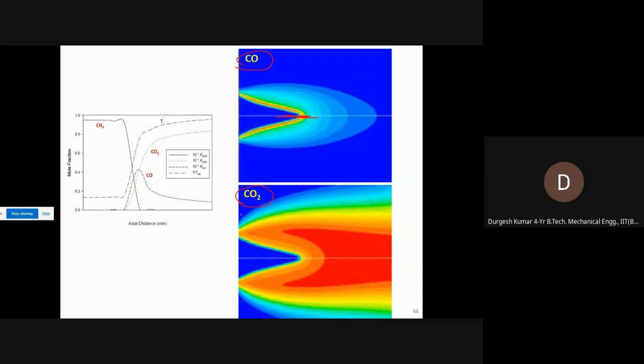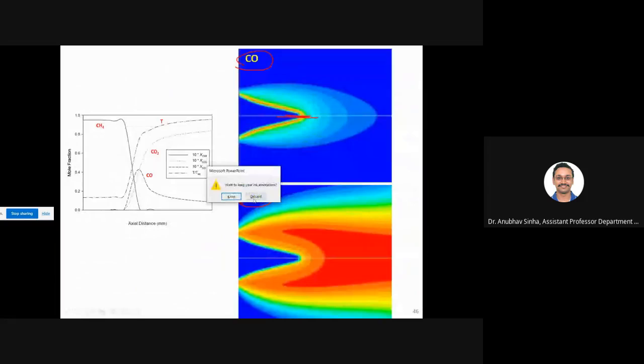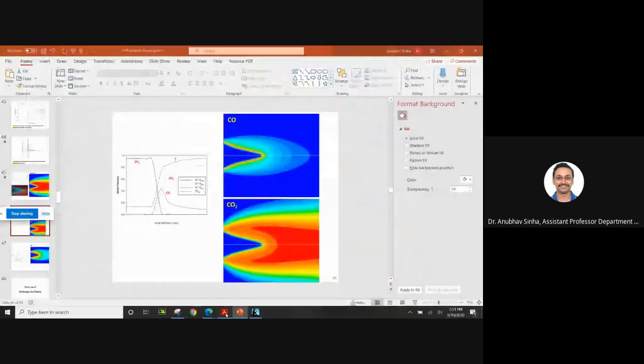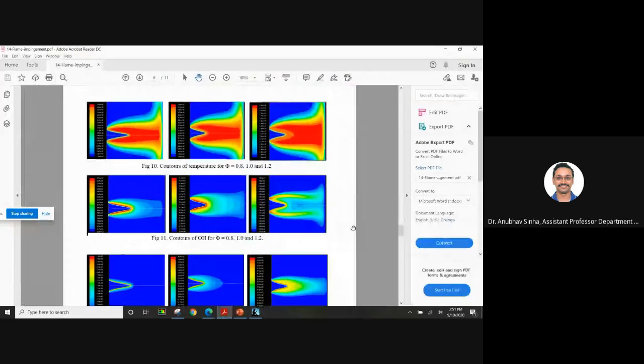Fine. Okay, sir. More plots anyway. So this is clear. CO, CO2, everyone is perfectly okay with that. Let me show you OH. Okay, first let us talk about... Okay, so I have one paper which I can put in your folder. So this is, you can go through this if you are interested.